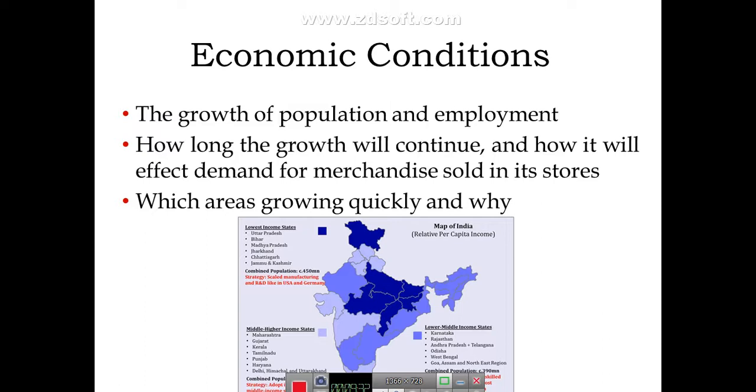So around the site for the store, how many wards will fall in the catchment area. About those wards this data is available or can be collected, but in countries like India it is not that easy. So the growth of population the retail firm can find out this way, as well as the employment rate, as well as type of employment, etc. Then how long the growth will continue and how it will affect demand for merchandise sold in its stores.